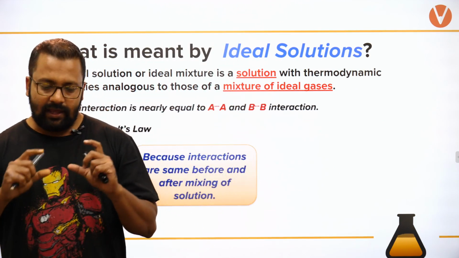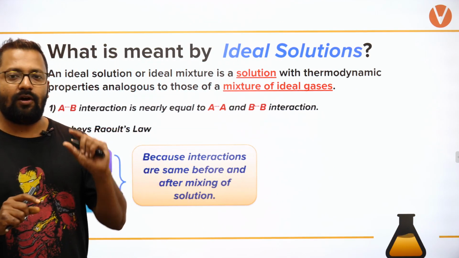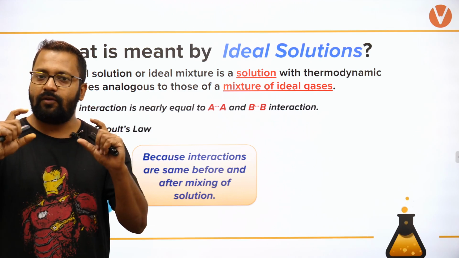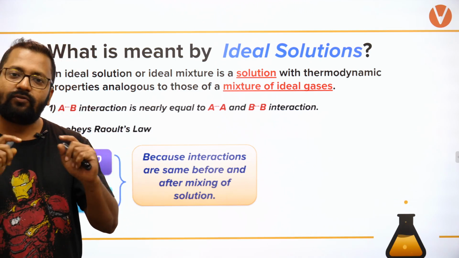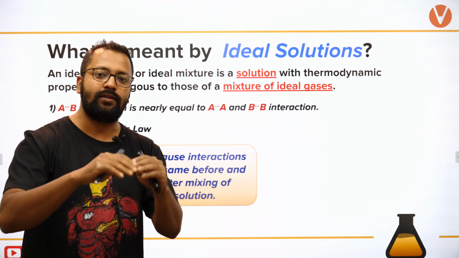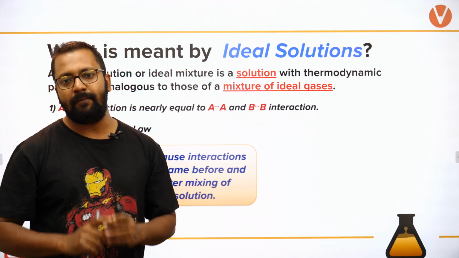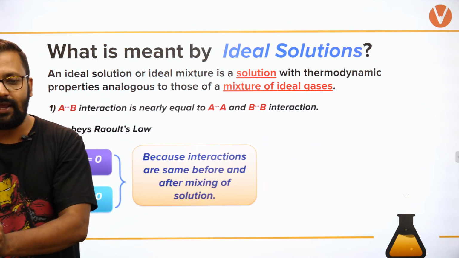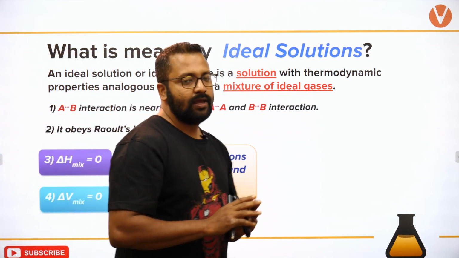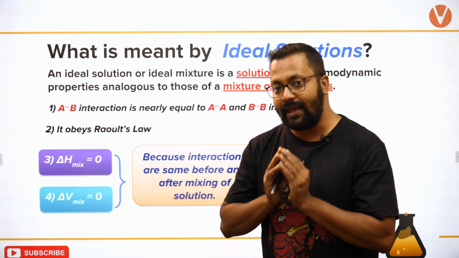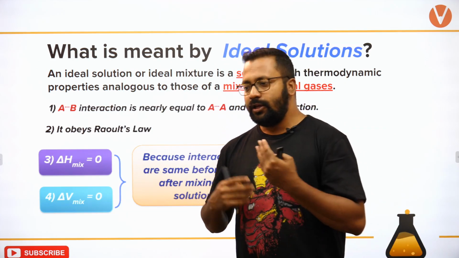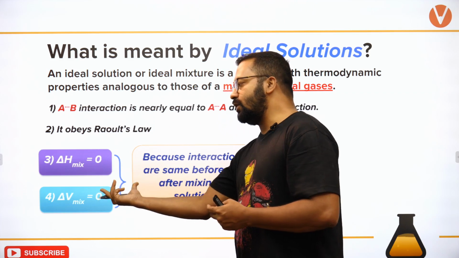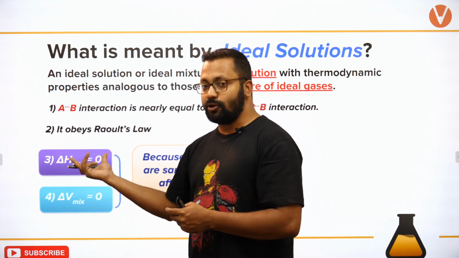That means if you have taken 50 ml of one liquid and 50 ml of another liquid which both are forming ideal solution and mix them together, total volume 100 ml क्या theoretically भी रहेगा, experimentally भी रहेगा. So delta V mixing is 0 and delta H mixing is also 0.